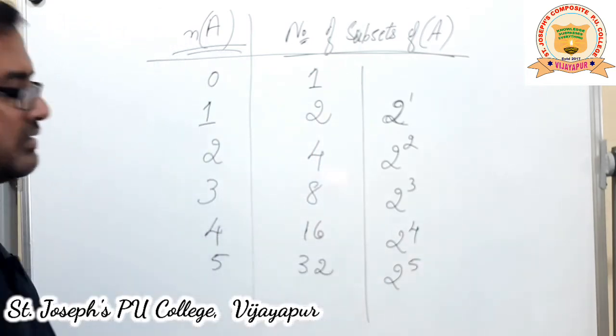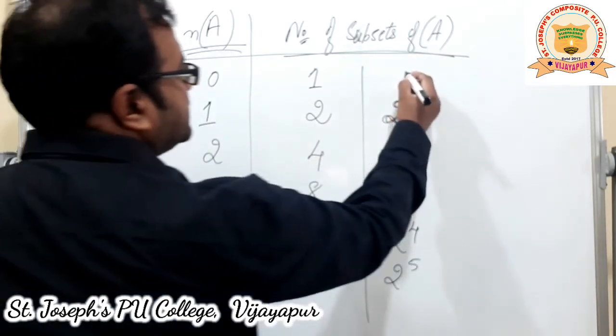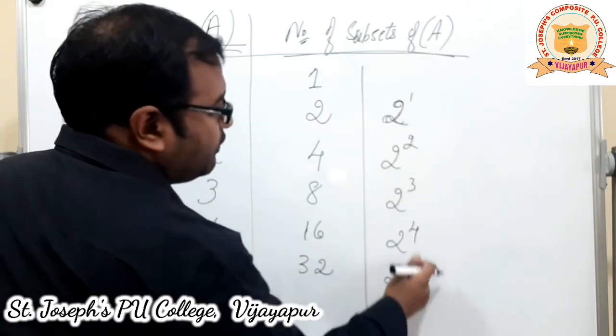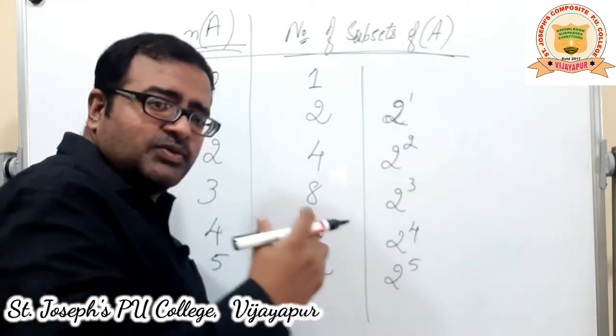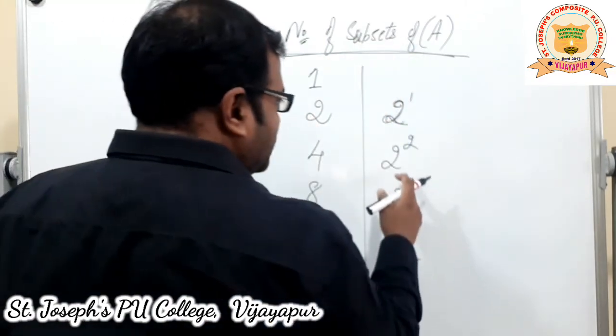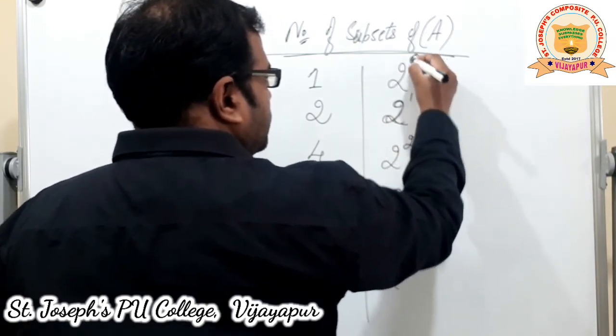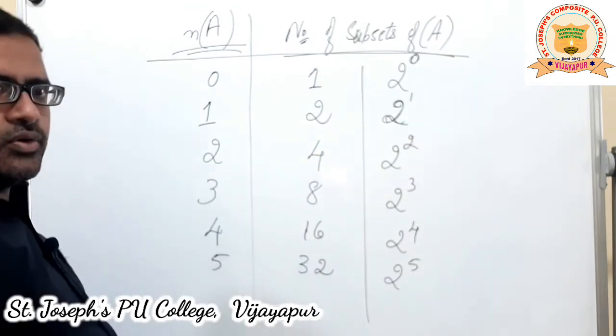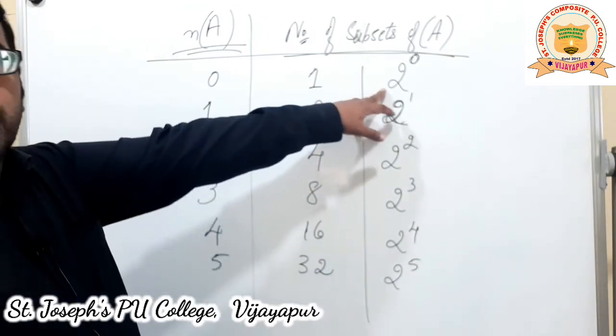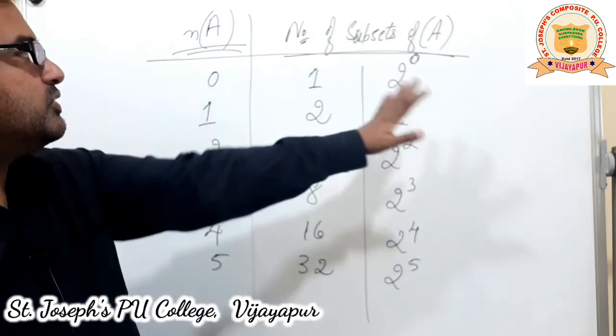Now, for the first number, following the order in reverse, let's go for reverse engineering. 2 raised to 2, 2 raised to 1, what is this? Of course, 2 raised to 0. When the base is not equal to 0, anything raised to 0 is 1.